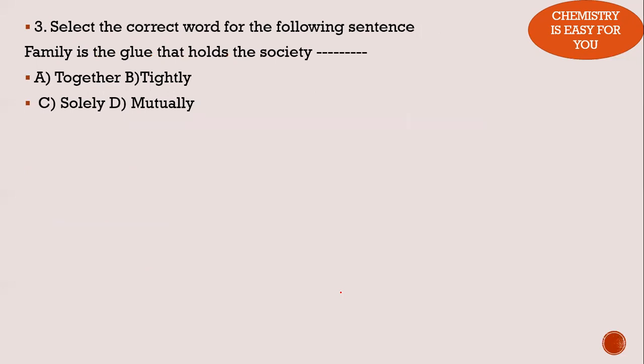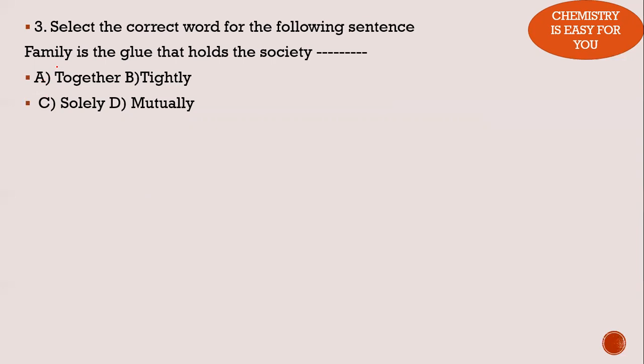Now the third question. Select the correct word for the following sentence. Family is the glue that holds the society dash. So let's see how to write these kinds of questions. You have to read the sentence twice or thrice with each of these options. Family is the glue that holds the society together.